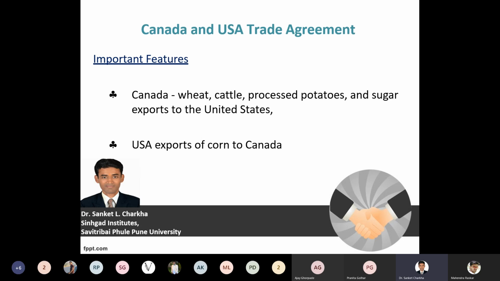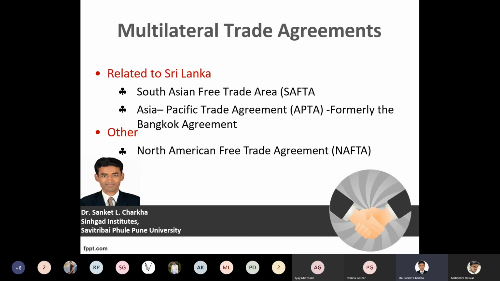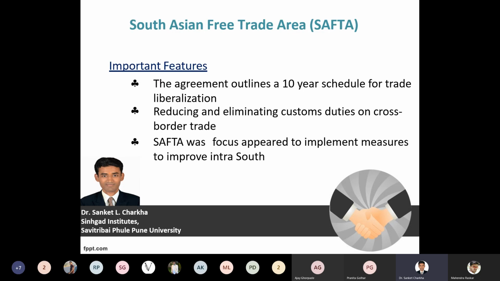A proper conducive environment, a proper explanation is provided with respect to how, within 10 years, the transaction of goods and services or activities can be conducted at the regional level, national level, and international level, reducing and eliminating customs duties on cross-border trade. So cross-border trade is a particular concern wherein, whenever particular goods and services are exported between the member nations, how the cross-border transactions and activities can be conducted between the member nations is being explained.